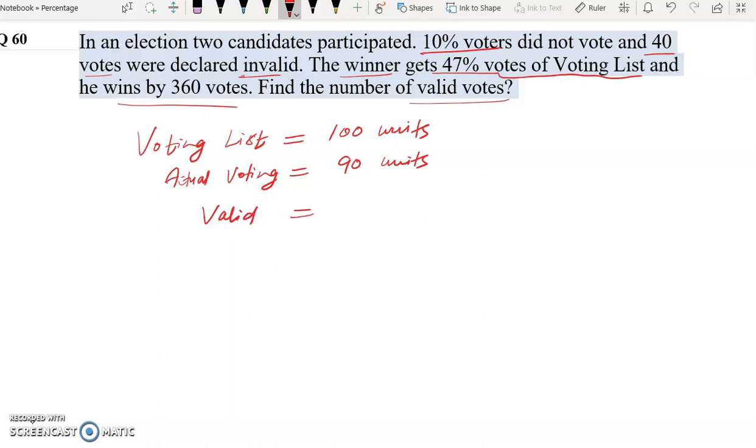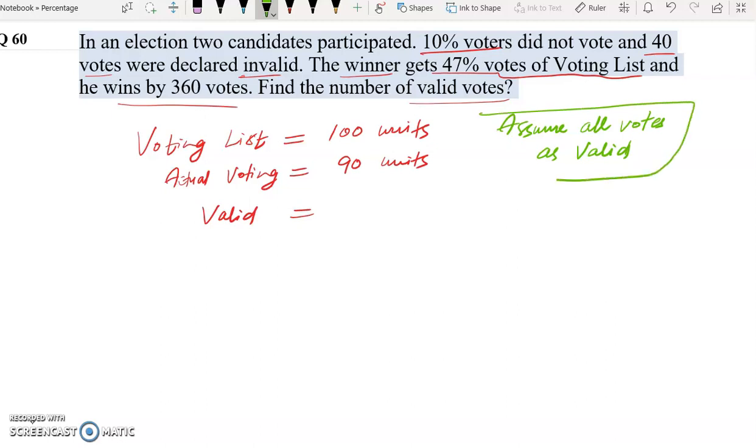In such type of questions, we assume that all votes were valid. Now if we assume all votes as valid, actual voting is 90, all are valid, so 90 units will be valid.